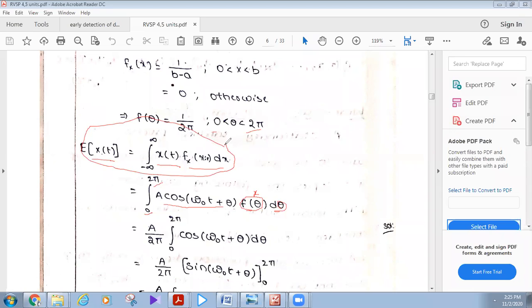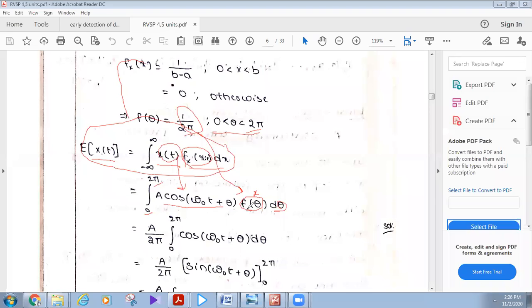Here x of t is substituted with A cos omega c t plus theta, and in place of the density function f of x comma t, we will substitute f of theta. f of theta is calculated by using the condition of uniform distribution, because he has given that theta is uniformly distributed, right? Now, f of theta value is 1 by 2 pi. The limits are 0 to 2 pi.